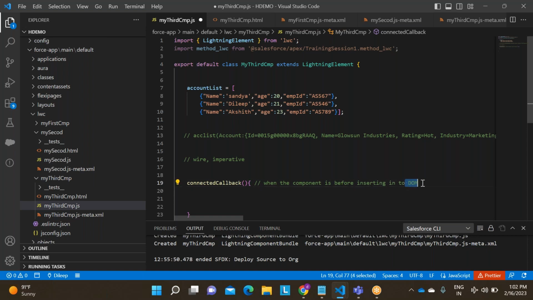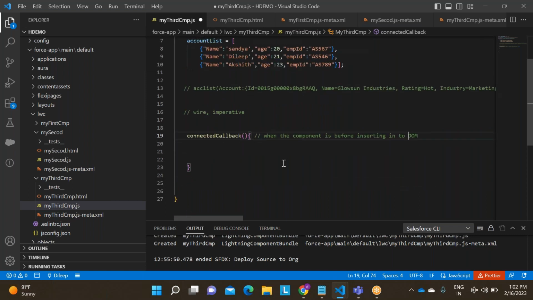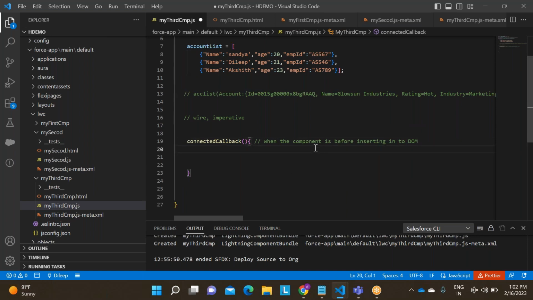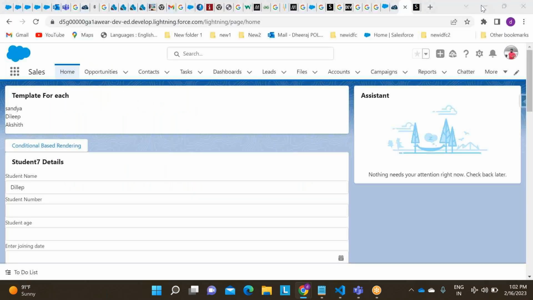Guys, did I tell you DOM? Document object model. Can you please tell me yes or no? Yes, sir. Yes, right? Document object model. When the component is before inserting into DOM, or in simple terms, we have the constructor, right? Whenever the component is getting loaded, we'll see the connected callback lifecycle. I'll write that point as it is for a better definition.